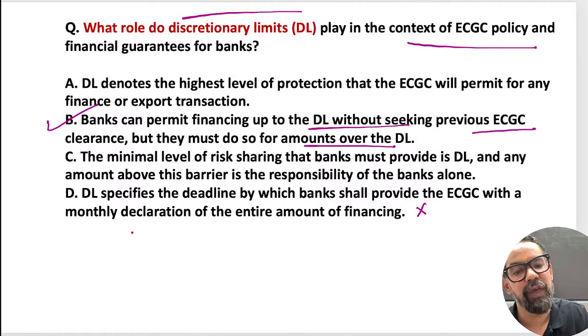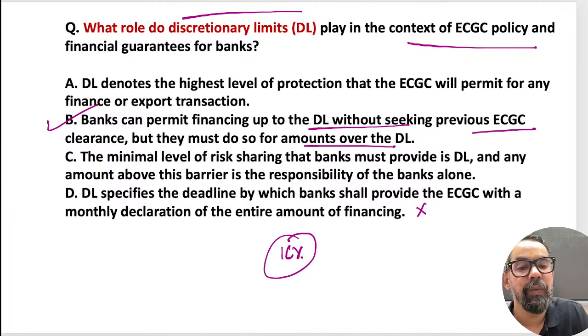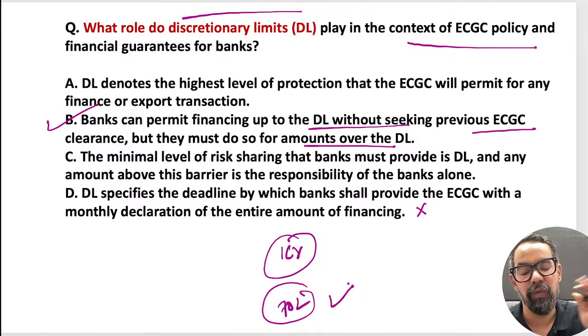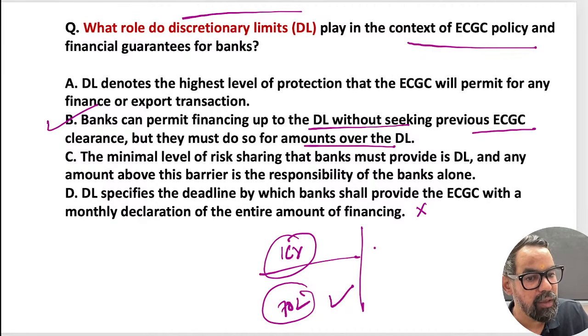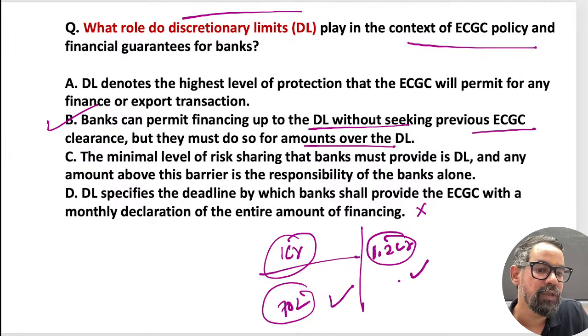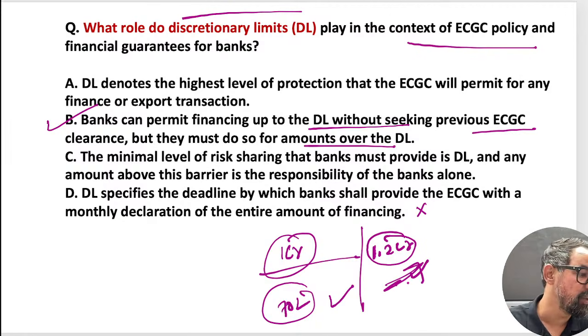Let's say, suppose it is 1 crore, I give you an example now. If there is an exporter who is seeking export finance, let's say for 70 lakh, the bank can itself approve this without sending the prior approval or documents to the ECGC. But if the customer is asking for 1.20 crores, in this case they have to send it to the ECGC and others. So that is something which is generally part of this one.